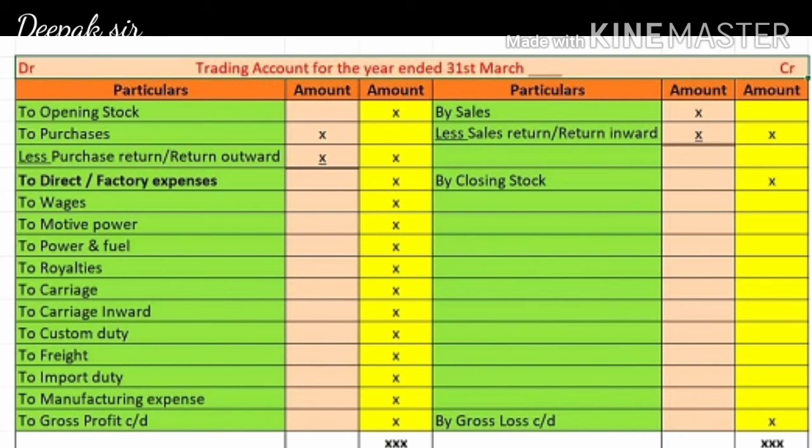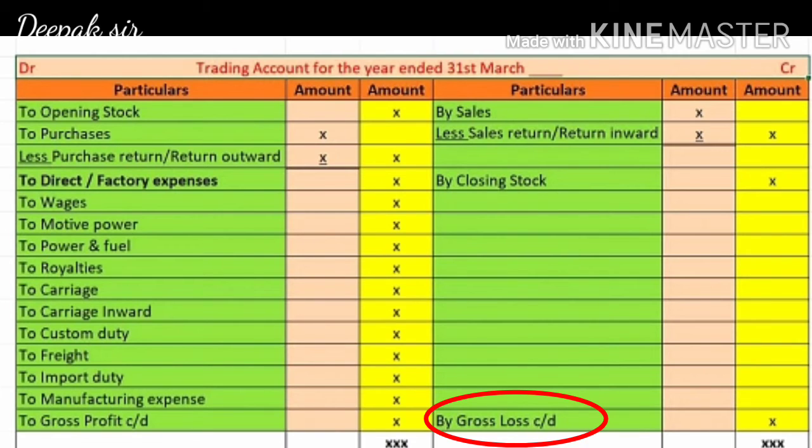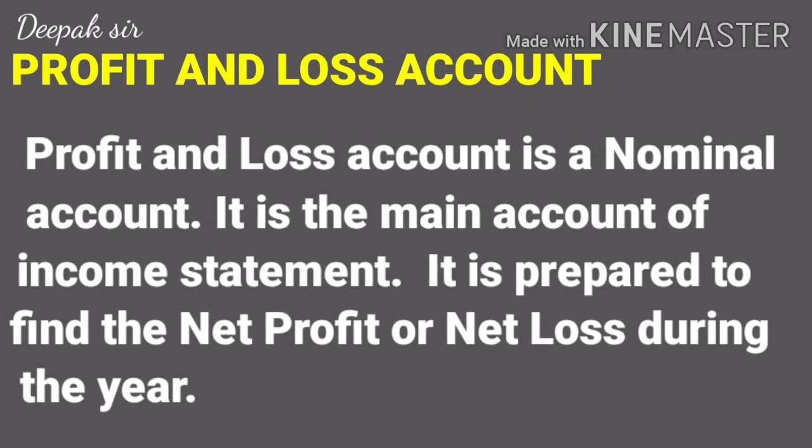And if debit side total is higher, on debit side we have recorded all the cost of production. So if all the cost of production are higher and sales are less, then a firm is going to incur a loss, and that loss is a gross loss. So a trading account is prepared to find out the gross profit or gross loss of the business. Now let us see the second account, that is profit and loss account. A profit and loss account is also a nominal account.